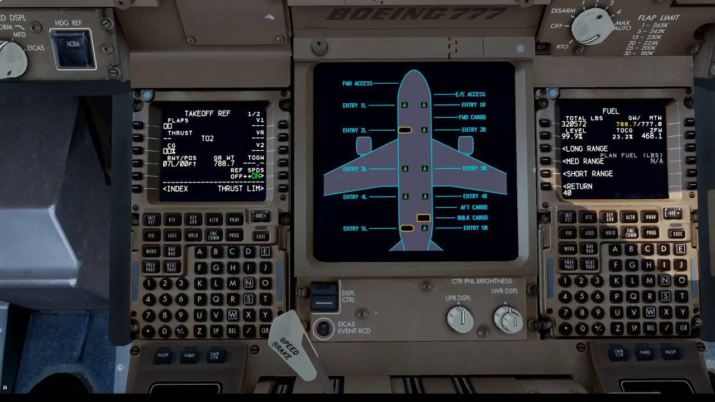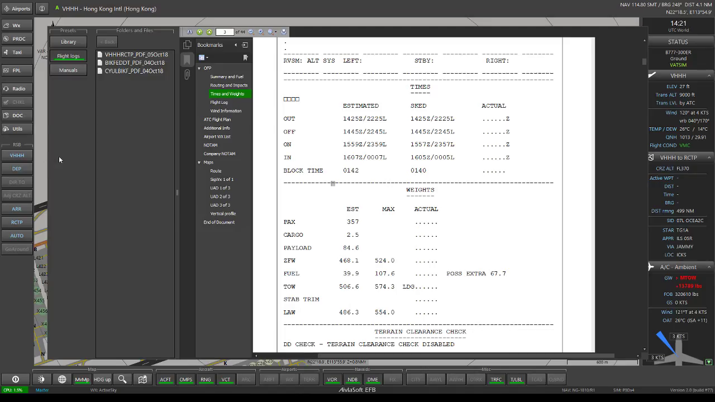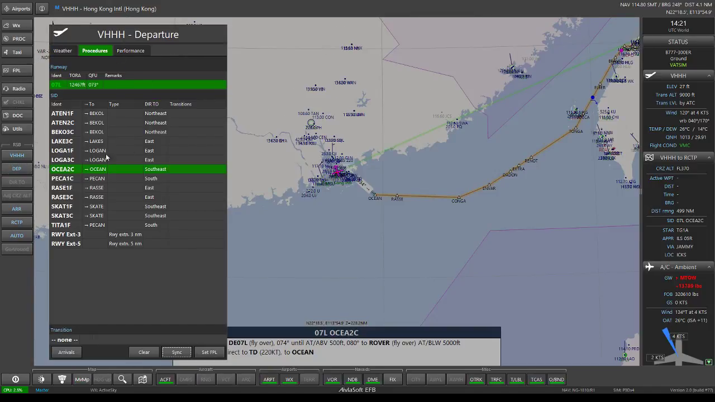So here now, let's see what's possible for us today at Hong Kong with the takeoff weight of 506,600 pounds. Yes, that's the correct way to say that. So we've got the departure, and I already selected the SIDs here.